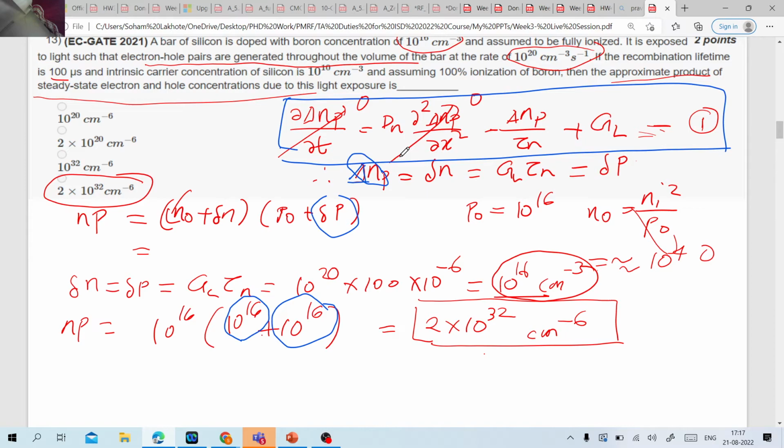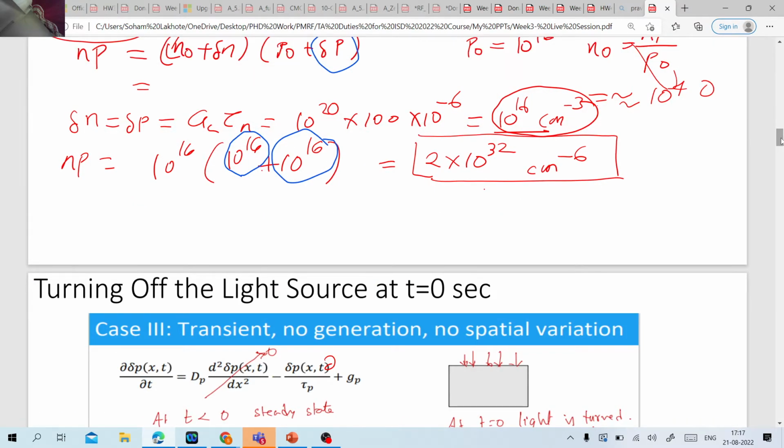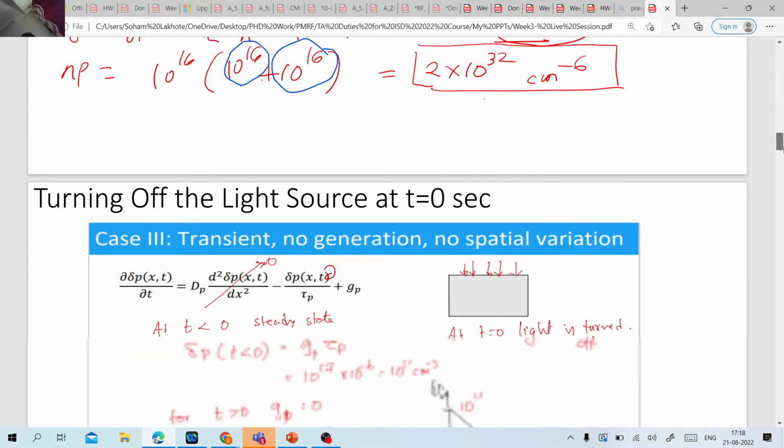But common sense tells us that this is not a case of low carrier injection and we cannot apply this differential equation. So this is the homework for you guys, and please let me know if you find anything. I will be grateful to learn if I have missed out something.